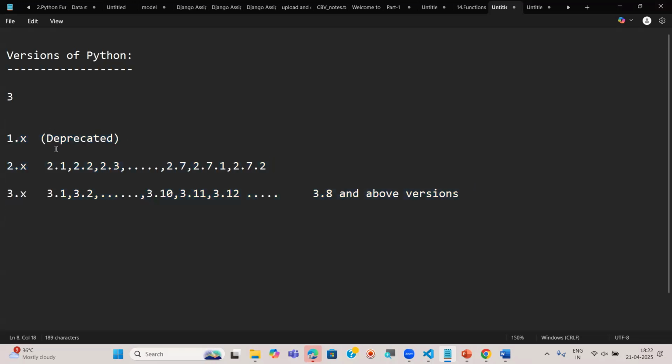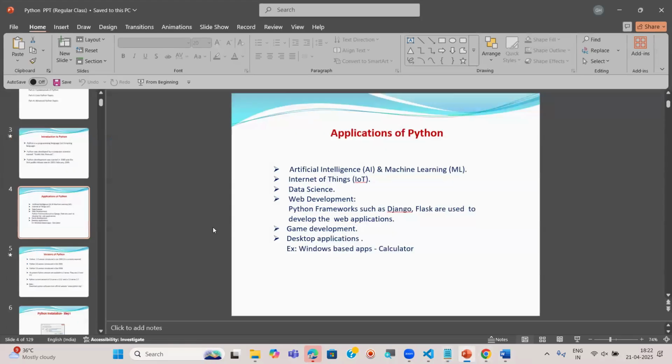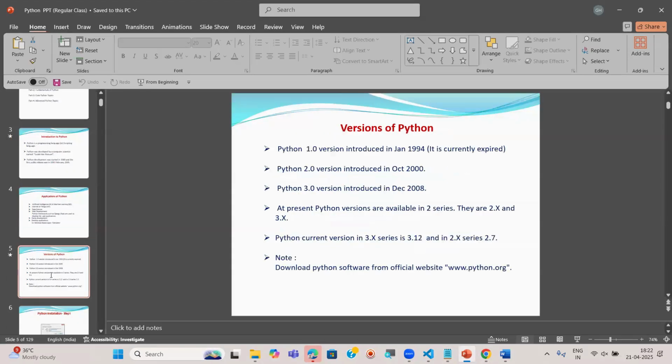Now let me explain very clearly about this. When these versions were introduced, I'm going to explain step by step. Now see, I hope my slide is visible for you. As I said, in the 1.x series, the 1.0 version was introduced in January 1994.